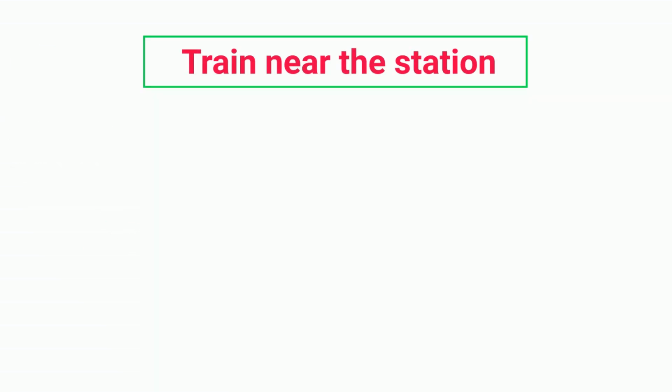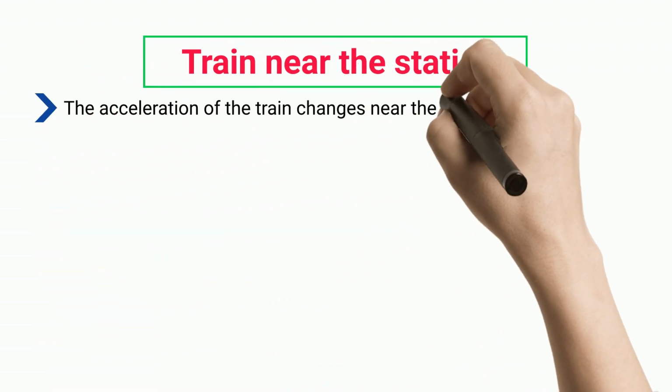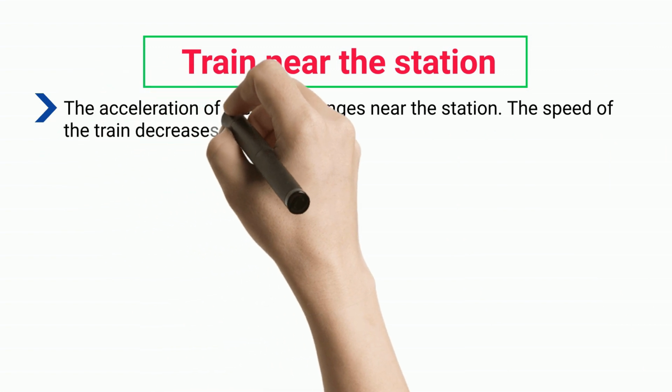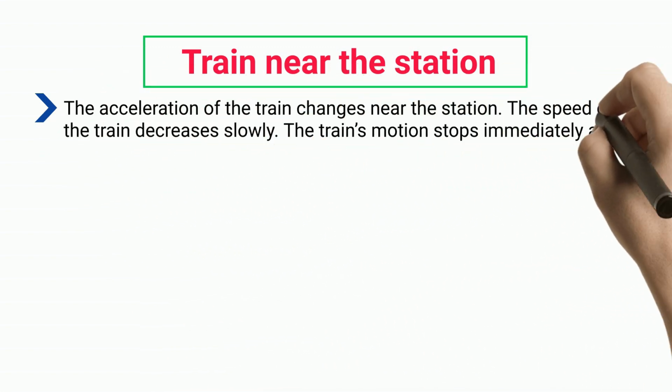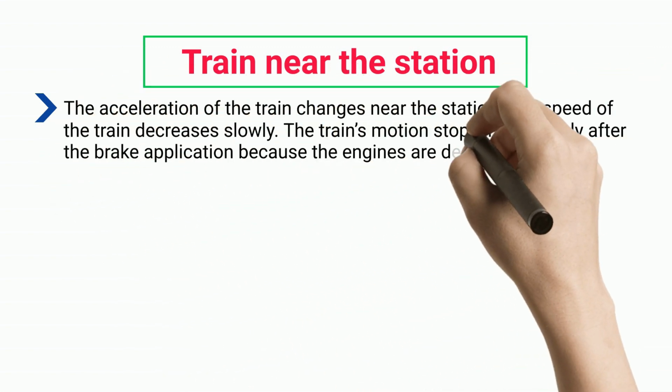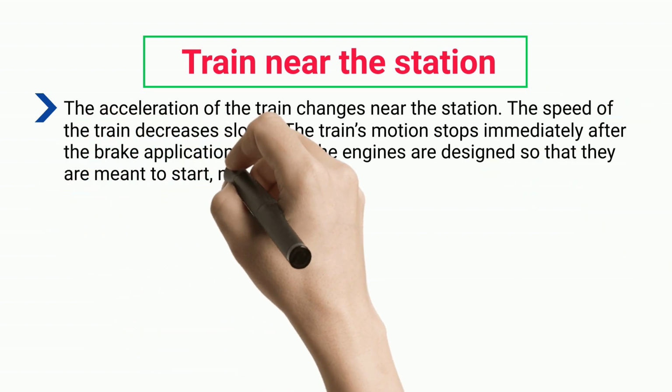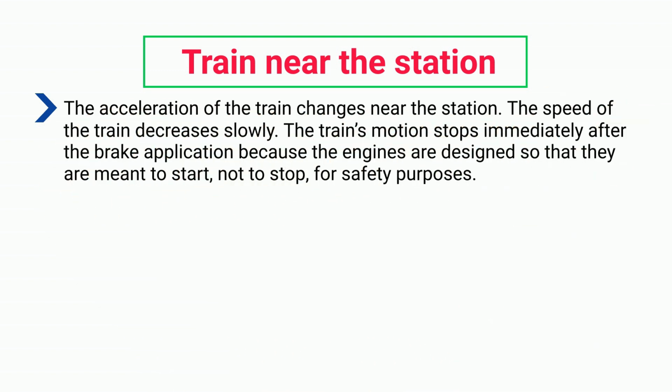Train near the station. The acceleration of the train changes near the station. The speed of the train decreases slowly. The train's motion stops immediately after the brake application because the engines are designed so that they are meant to start, not to stop, for safety purposes.